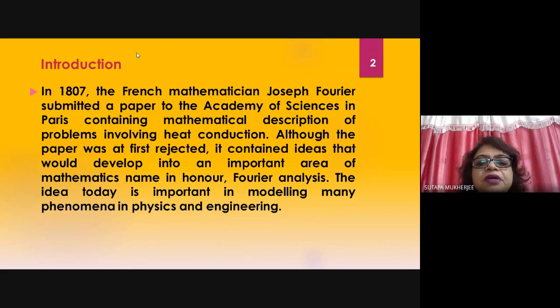Although the paper was at first rejected, it contained ideas that would develop into an important area of mathematics, named in honor Fourier analysis. The idea today is important in modeling many phenomena in physics and engineering, right? So, on the basis of the name of mathematician Joseph Fourier, the name is Fourier transform or Fourier analysis in honor of that mathematician.